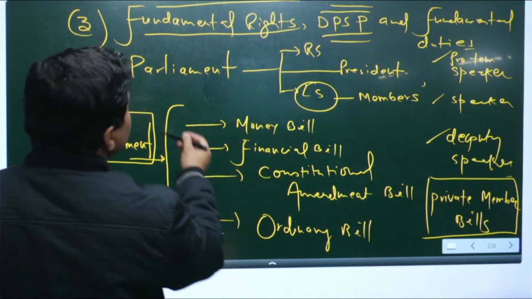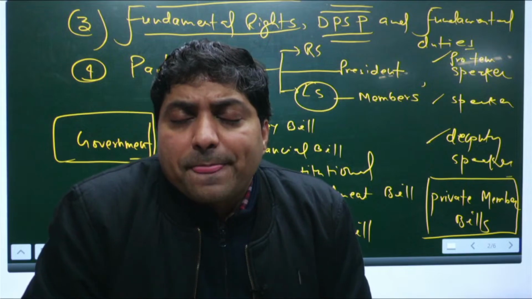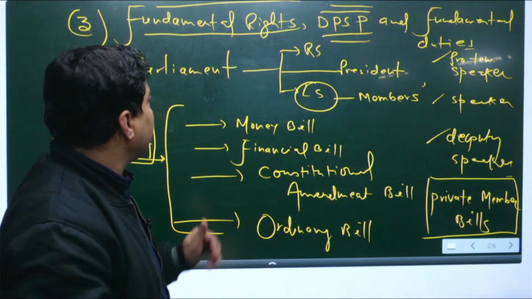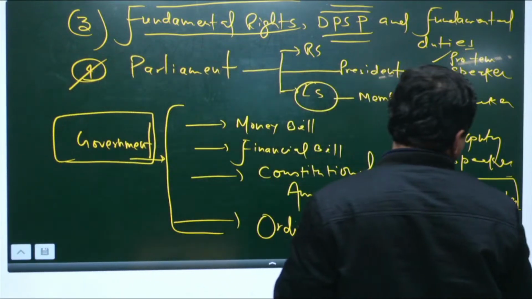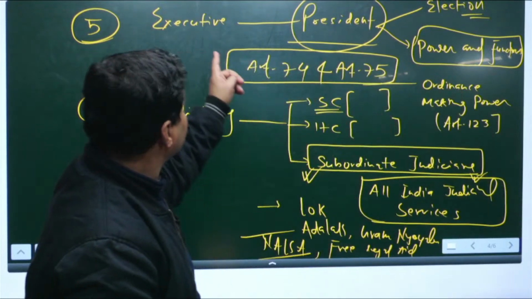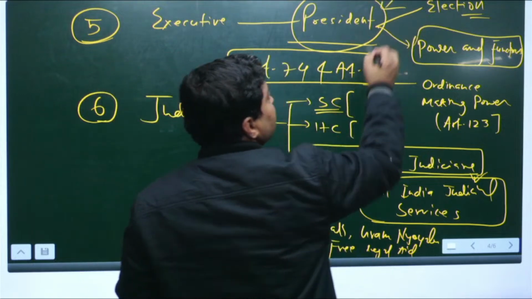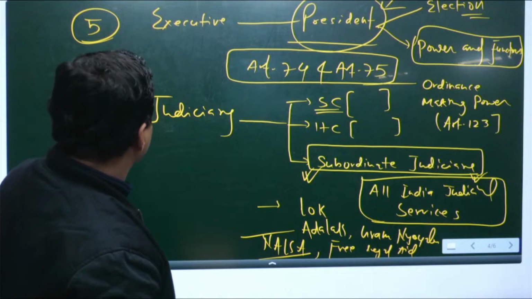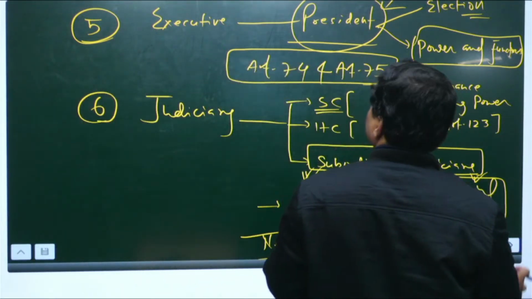Then you don't have to read it directly; you can avoid federalism. Now you should directly jump to Parliament, and here you should go through the different provisions of Parliament. Then you can come to the executive and directly touch the President. Now one can come to the judiciary and directly go to the subordinate judiciary.